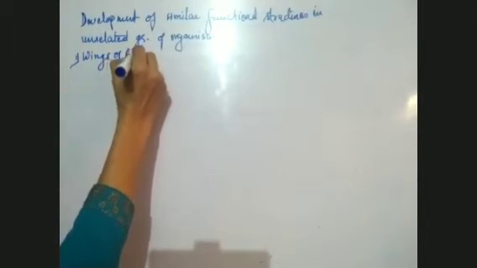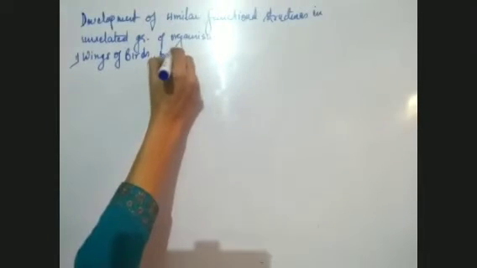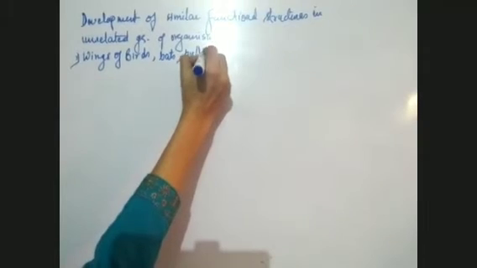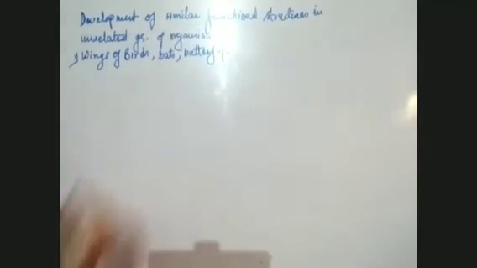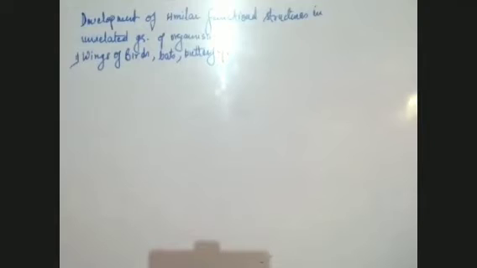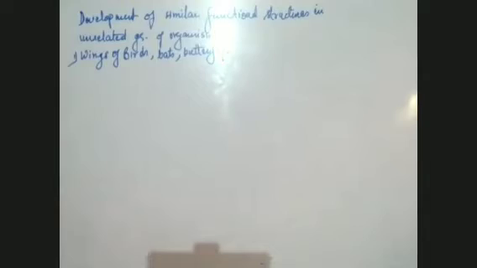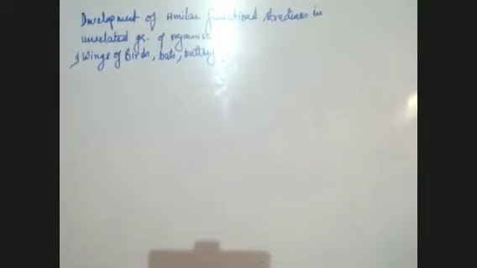of birds, bats, and butterfly. They all are unrelated groups of organisms. Birds are Aves, bats are mammals, butterfly is an insect, an arthropod. So they all have wings, and their function is the same, but the structure is different. Functionally they are the same, but the structure is different. Although they are unrelated groups of organisms, the function of wings in birds, bats, and butterfly is the same. But as far as the structure is concerned, it is different. So the function is the same.